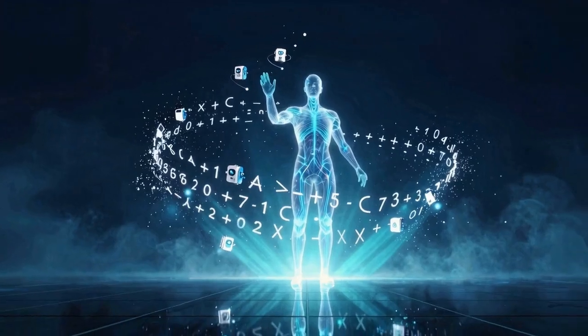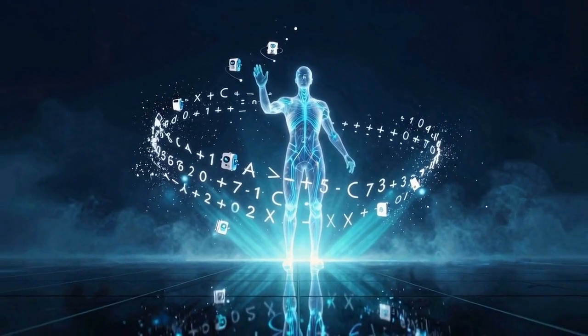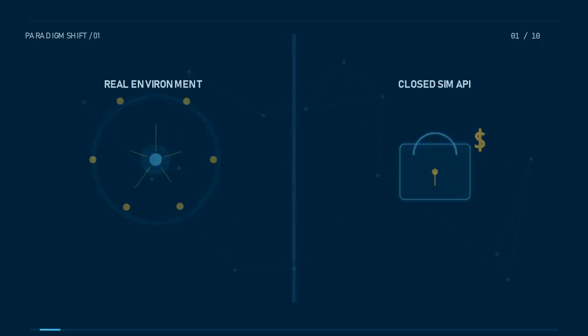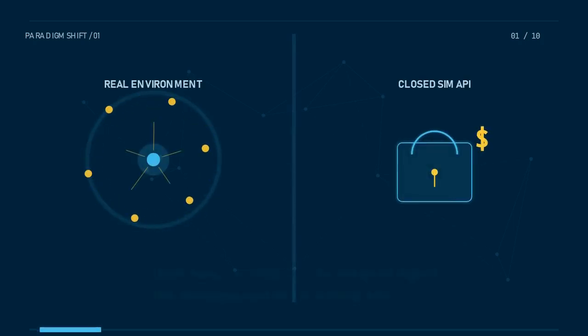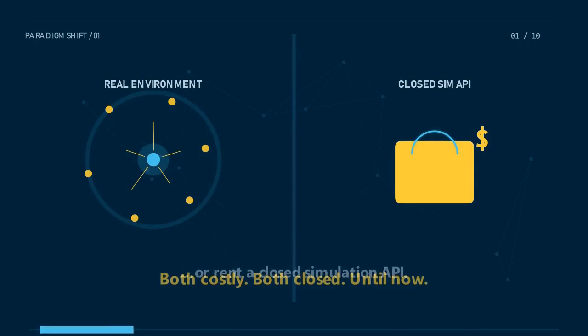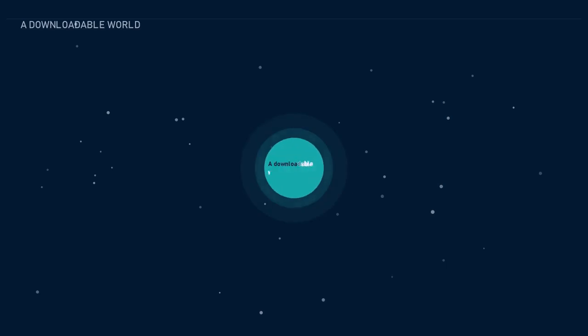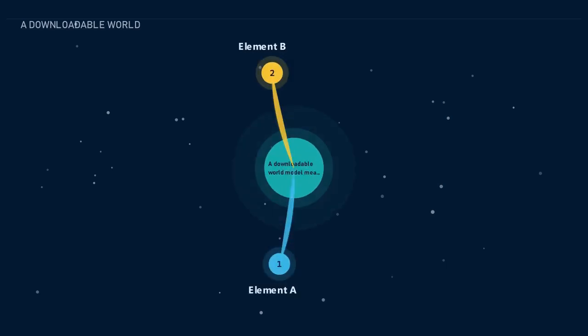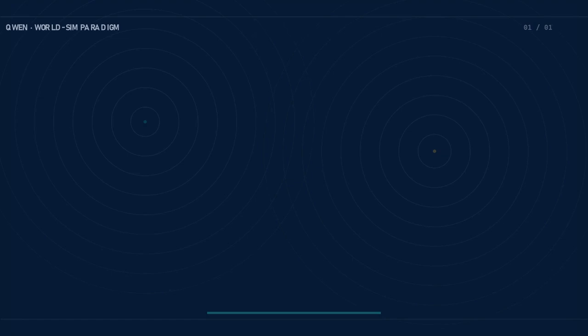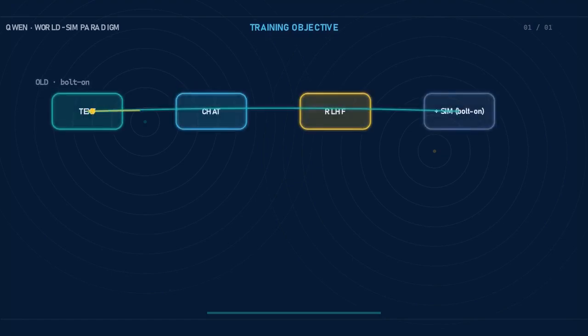If you build AI agents today, this changes the math. Until now, the only way to teach an agent the consequences of its actions was to let it touch a real environment and break things, or rent a closed simulation API. A downloadable world model means every rollout in every red team can be rehearsed inside a system whose weights you can read. Qwen just did something easy to miss and hard to undo.